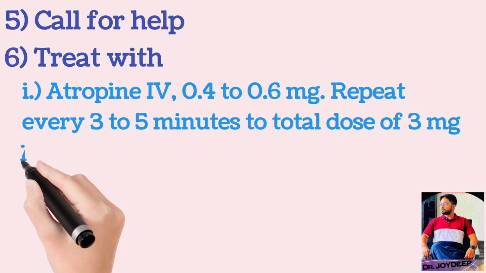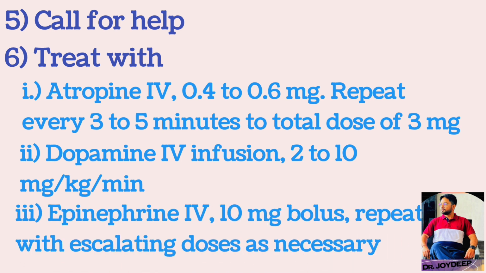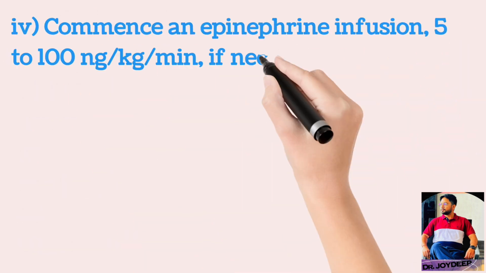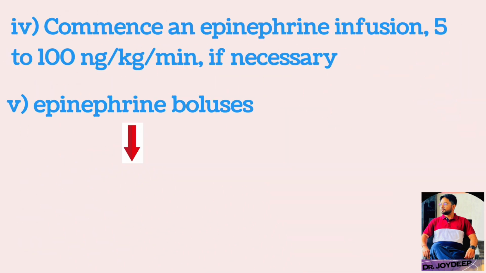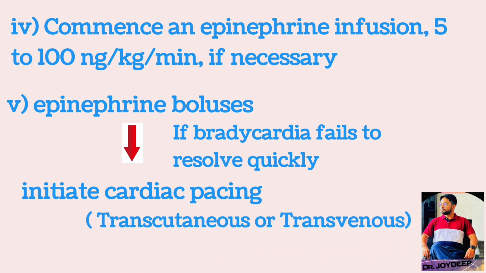Treat with atropine 0.4 to 0.6 mg IV. Repeat every 3 to 5 minutes to a total dose of 3 mg. Dopamine IV infusion should be started at 2 to 10 micrograms per kg per minute. Epinephrine IV 10 microgram bolus. Repeat with escalating dose as necessary. If bradycardia fails to resolve quickly with epinephrine bolus, initiate cardiac pacing, either transcutaneous or transvenous.